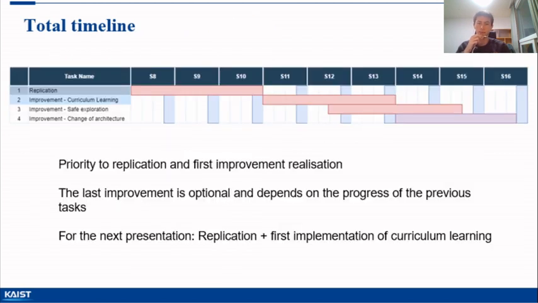And now I'm going to present the timeline for our project. The first task on which we want to focus is the replication of existing experiments. We expect to spend 3 weeks on this. The second task we want to prepare for the next presentation is the implementation of the first improvements using curriculum learning. Finally, the last two improvements will be carried out at the end of the semester, particularly the last improvement, which will be carried out if time permits.